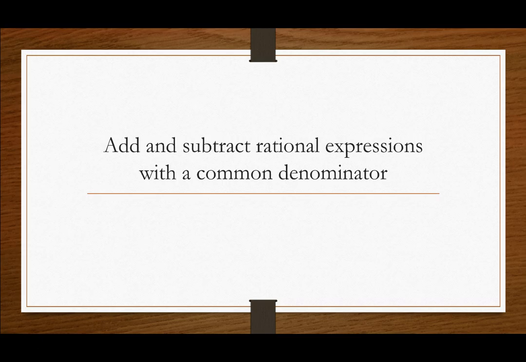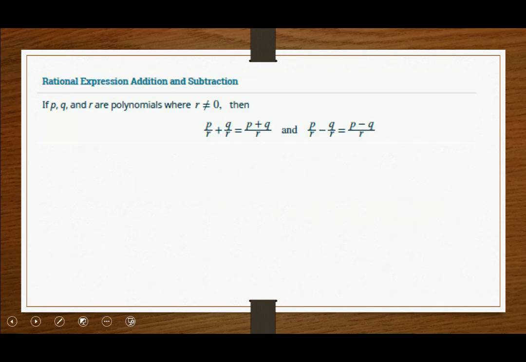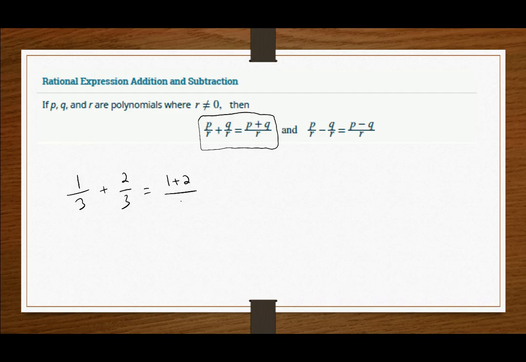Instances where we want to add or subtract rational expressions that already have a common denominator work the same way, much like how we would do so with a fraction. We just add the numerators together. So you can see here a definitional relationship between how we would add two rational expressions. Again, P, Q, and R here are all representative of some type of polynomial. So it's not as though I'm adding 1/3 plus 2/3 to get 1 plus 2/3.